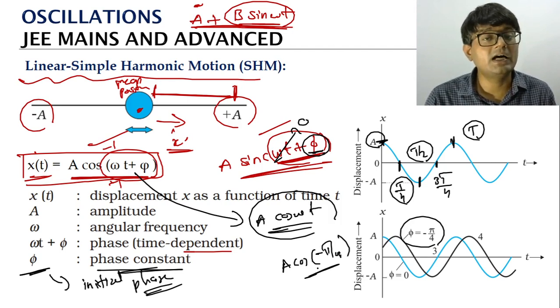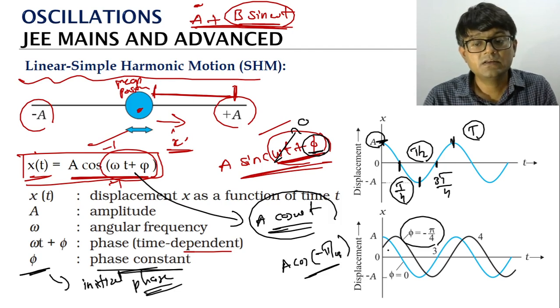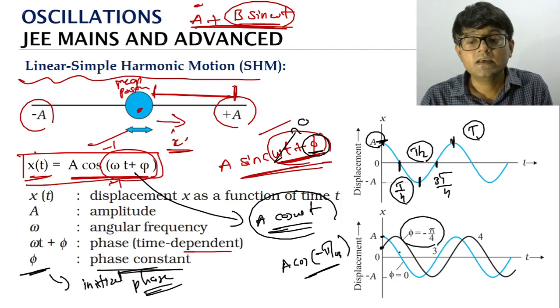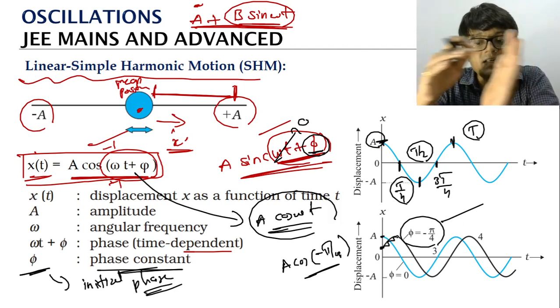So you can see it will be different from the case where we have the initial position as A in the previous case. Here you can see the black curve. That represents the curve for the position of the particle, how it changes with respect to time when you have an initial phase or phase constant as minus pi by 4. Pattern as it is, but the curve gets a little bit shifted, that's it.